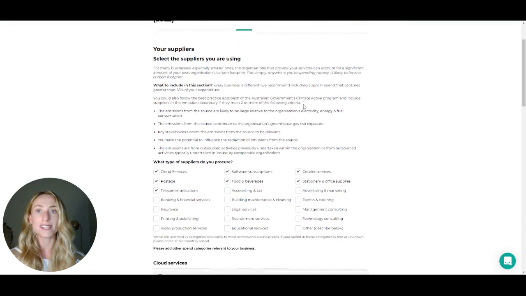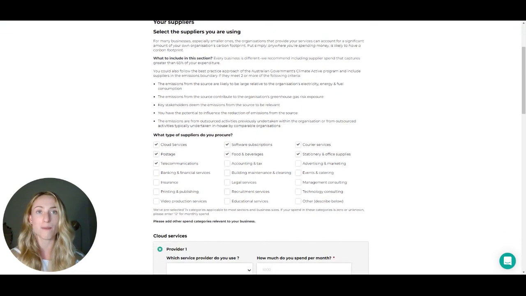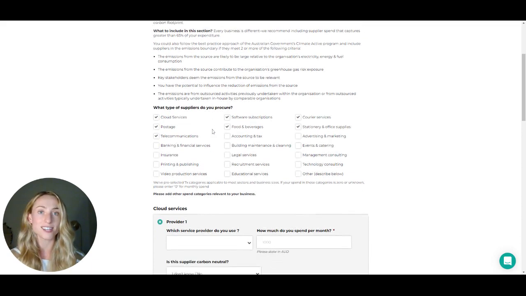We've provided 20 different categories we believe to be representative of typical suppliers across all industries. We've pre-selected 7 categories that each business usually has monthly spend in. If you do feel your business doesn't have a supplier that fits into this category, please feel free to deselect. Start by ticking the boxes of the categories where you do have supplier spend each month.